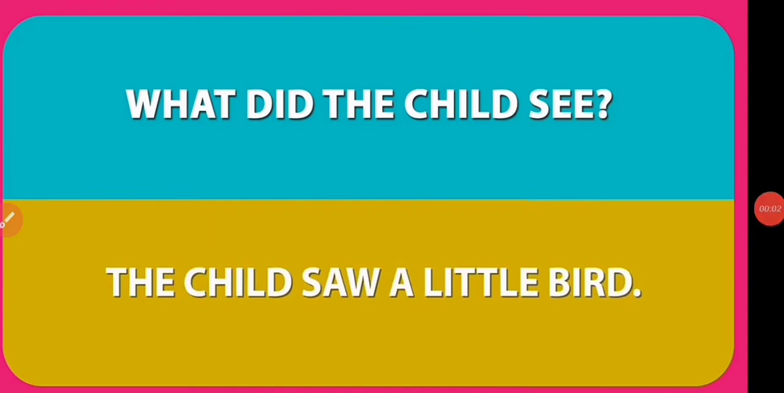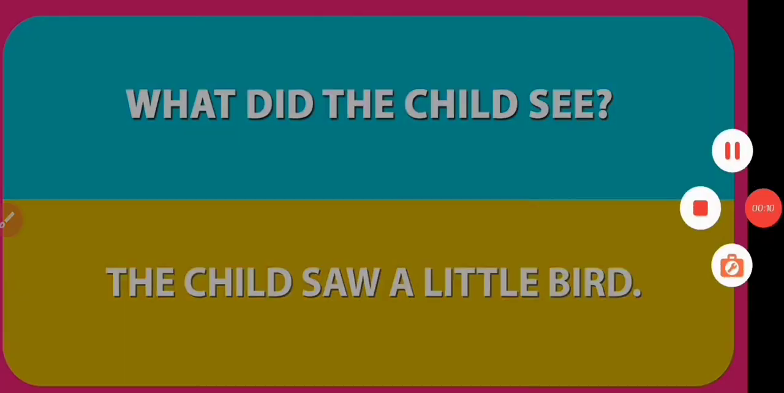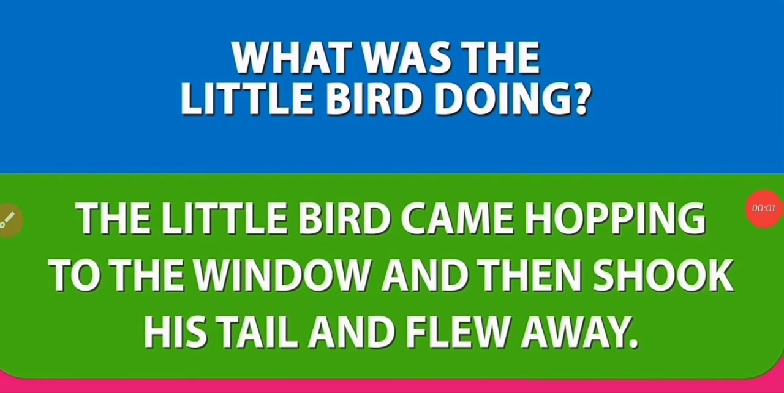Question first: What did the child see? Answer: The child saw a little bird. Question second: What was the little bird doing? The little bird came hopping to the window and then shook his little tail and flew away.